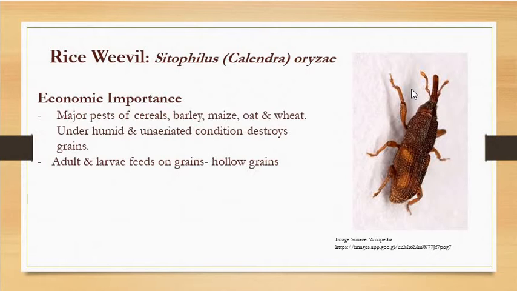So when a single female lays a single egg into a tunnel made inside the grain, the egg undergoes incubation for about 4 to 9 days, and then the larva hatches out of the egg, which is legless. Why legless? Because the egg is deposited inside the grain only, so the larva does not have to go finding food, right? What is the main function of the legs? Locomotion in search of food material.